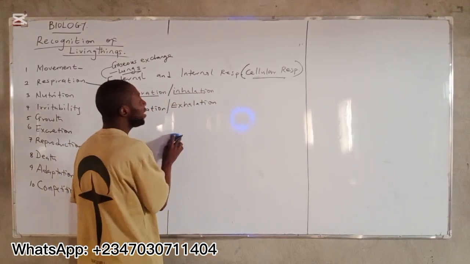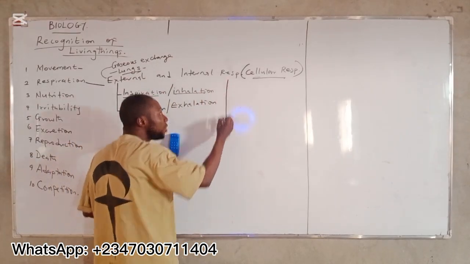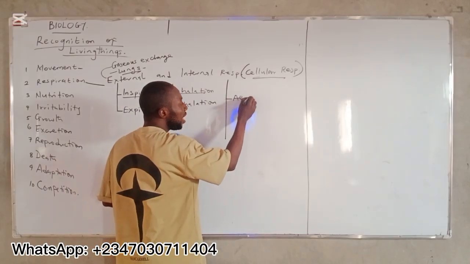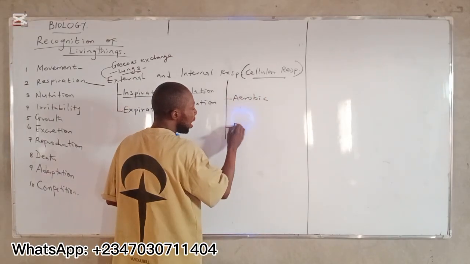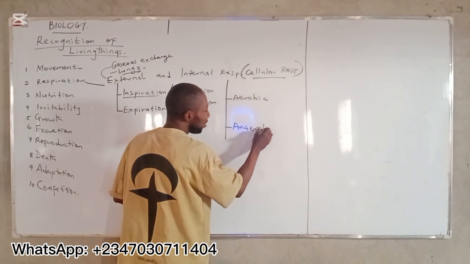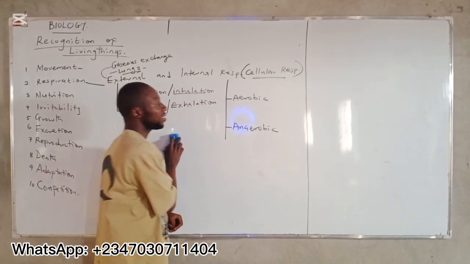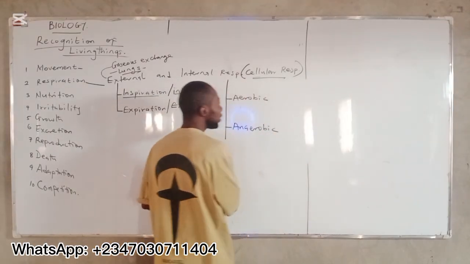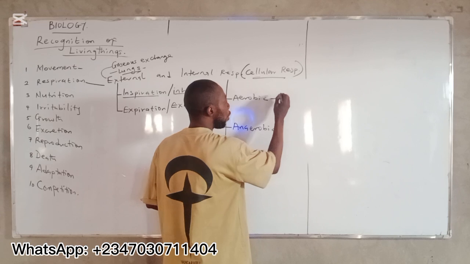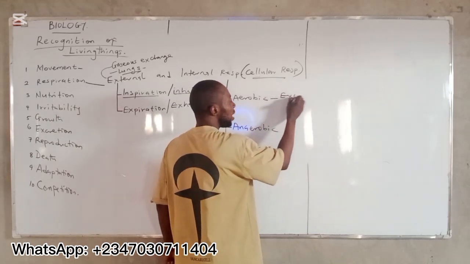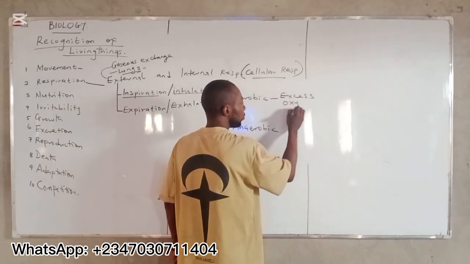All right? Now, in this case, this is where we have it divided into two as aerobic respiration and anaerobic respiration. All right? Aerobic, because it requires enough oxygen. It requires excess oxygen.